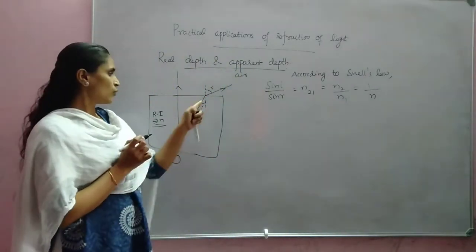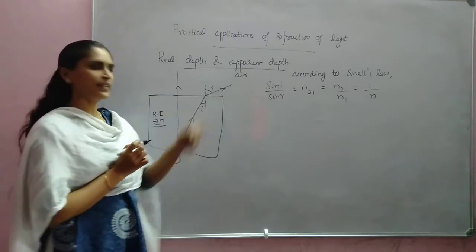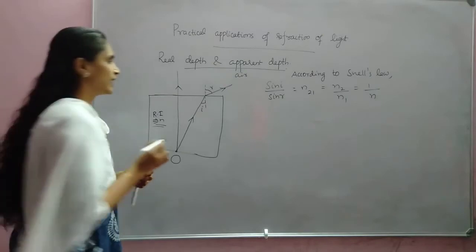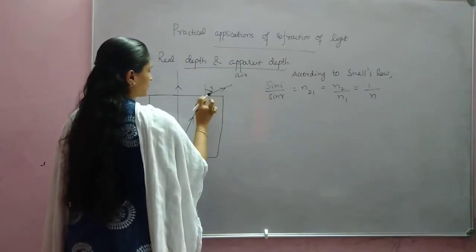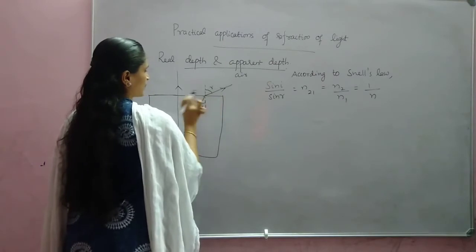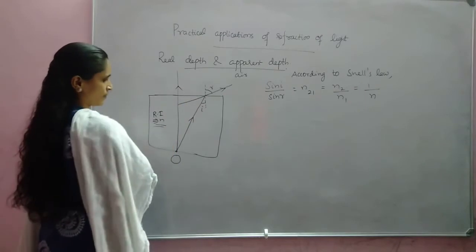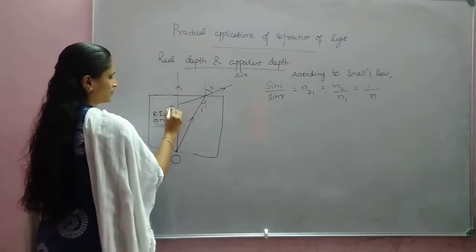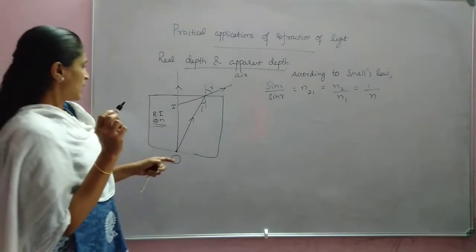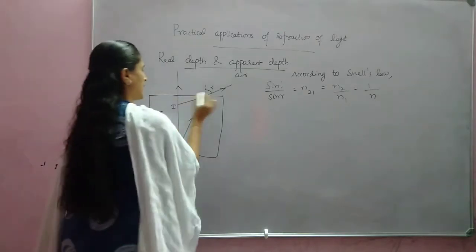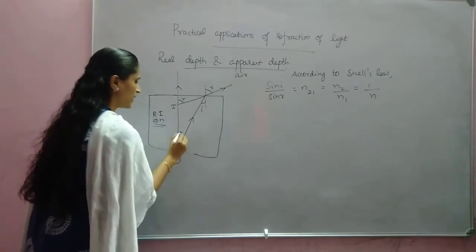Okay. Now we can find i, and from this triangle we can find the value of sin i and sin r. For that, what we are doing is that, so here this angle is r, so we can write this angle also r, this angle is i, this angle also will be i.